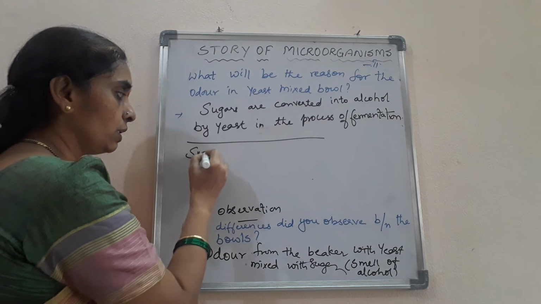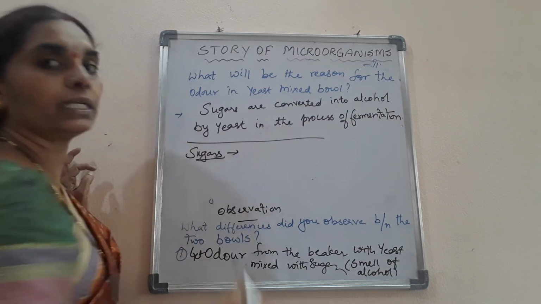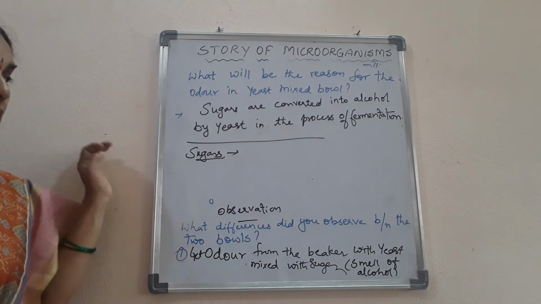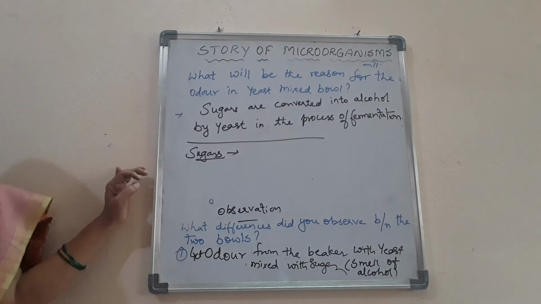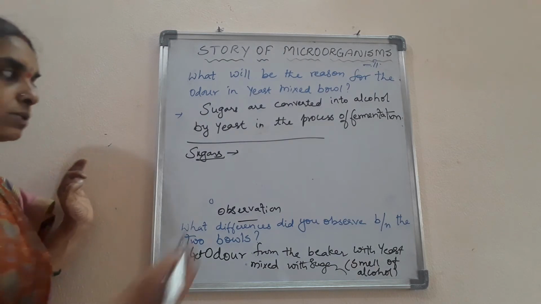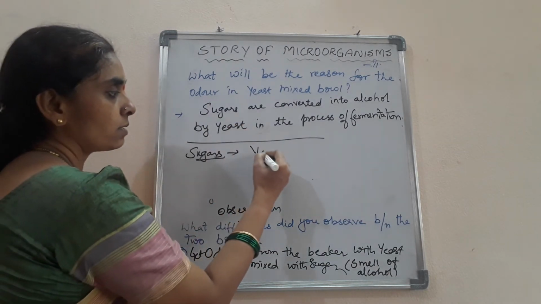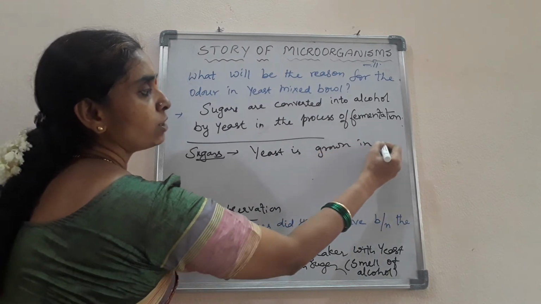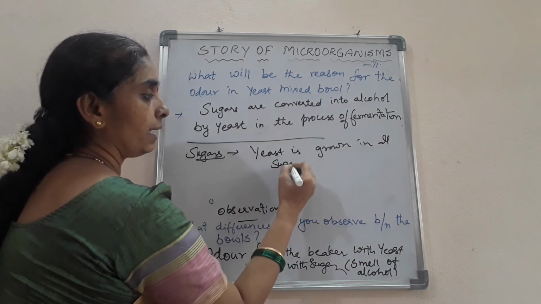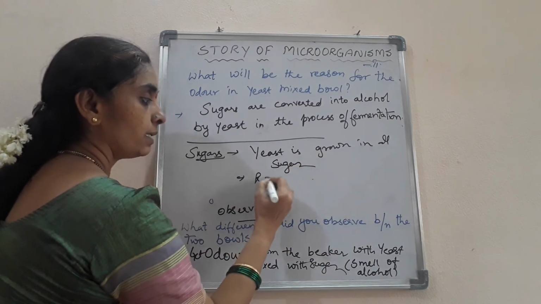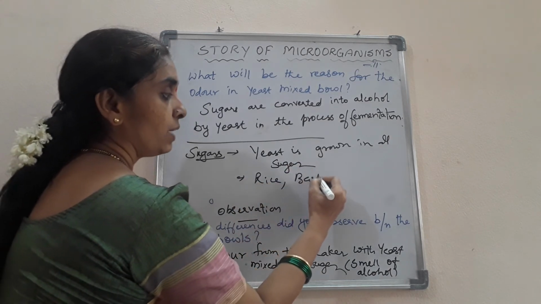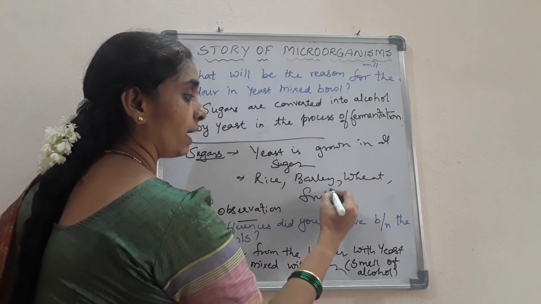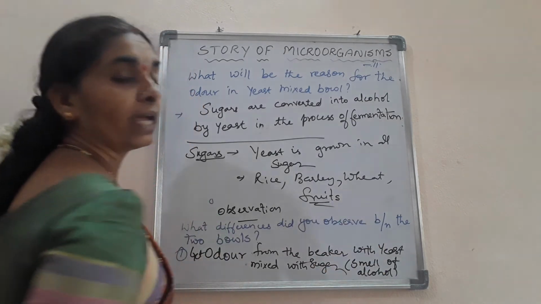So what are the sugars that can be converted into alcohol? How is the yeast grown? We have to see. Yeast is grown in natural sugars present in grains. Yeast is grown in all sugars. Like you can take rice, barley, wheat, and also you get it from some fruits like grapes, wine, etc. From fruits also you get wine.